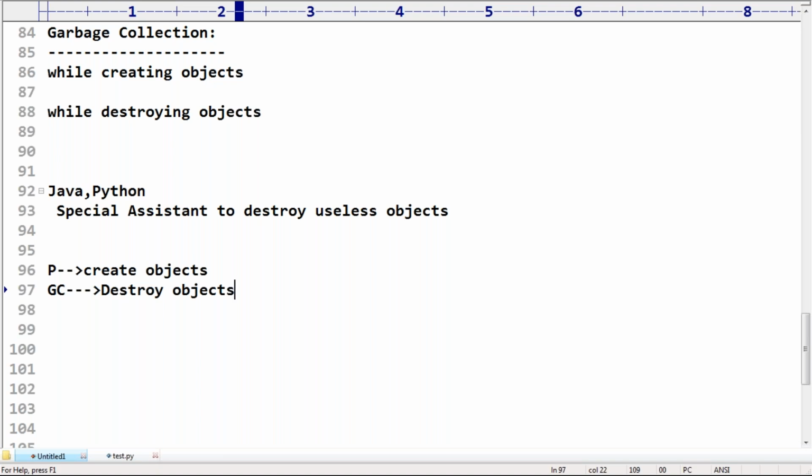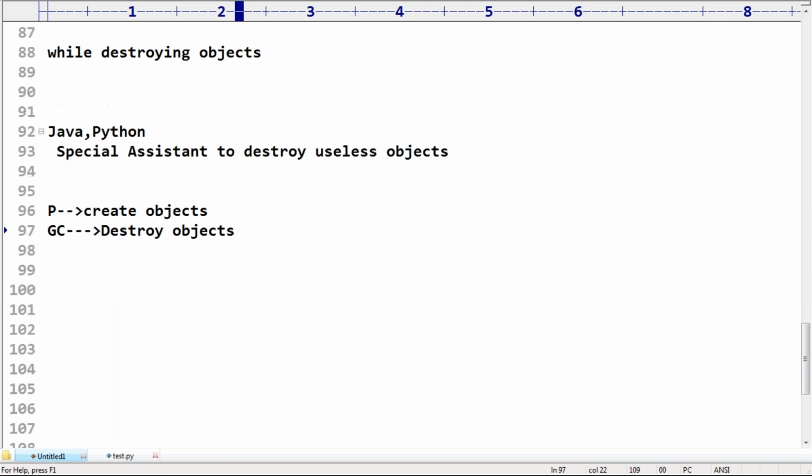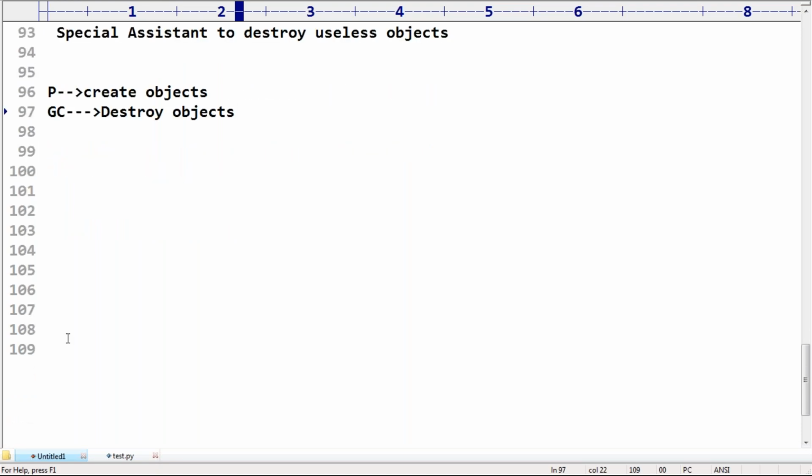Make sure, to destroy useless objects, one special person came into the picture. That special person is nothing but the garbage collector. The main purpose of garbage collector is to destroy useless objects. The garbage collector is always running in the background to destroy useless objects. Clear?